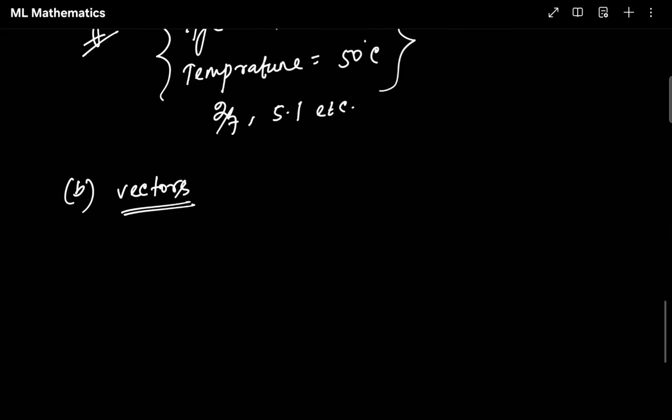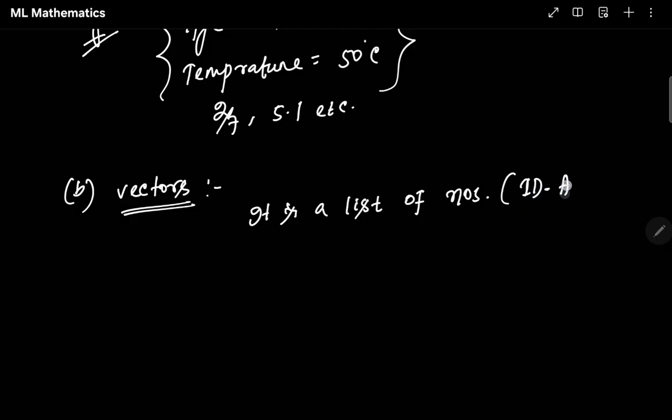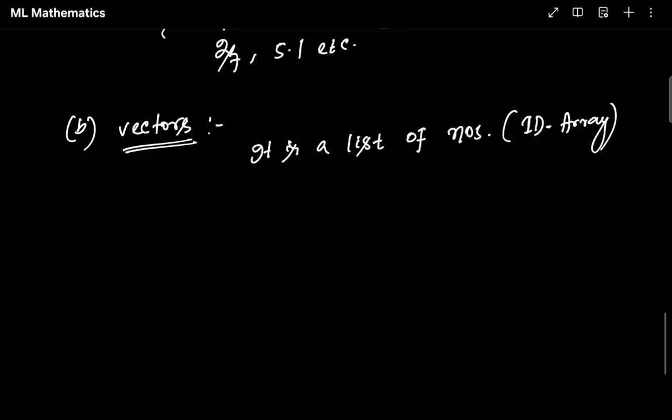A vector is a list of numbers, which can be called a 1D array. If you are from a computer science background, you might know about arrays, like a 1D array and a 2D array. If you are not, don't worry, I'll explain everything properly.